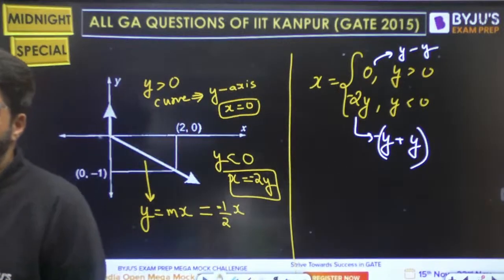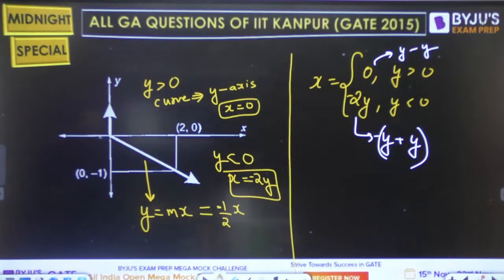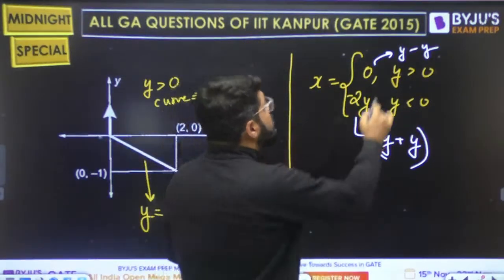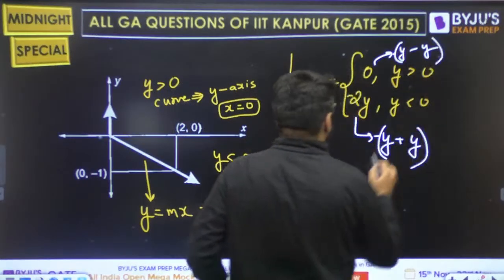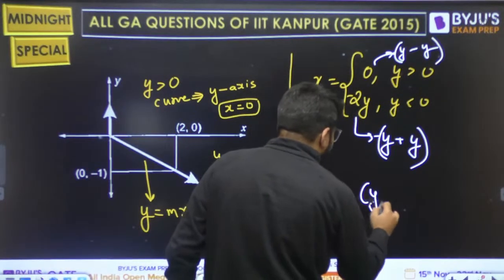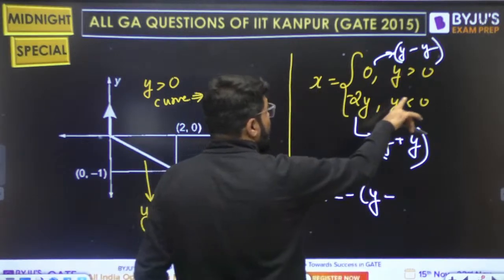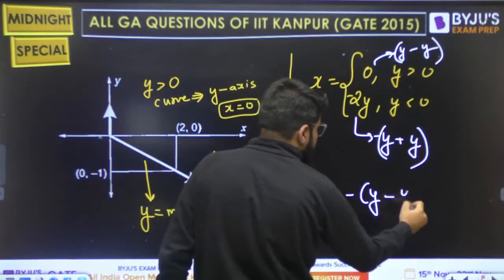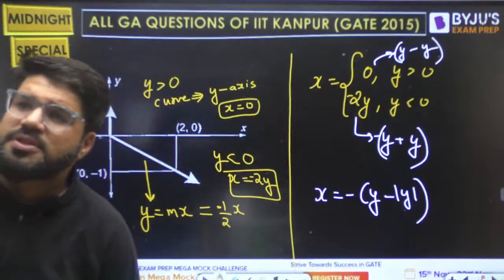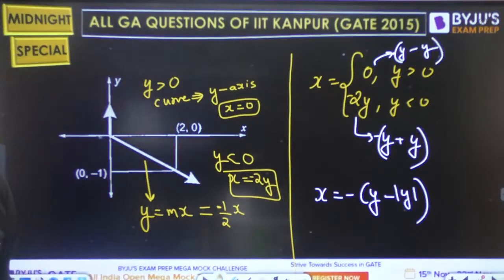Correct observation. So this is minus of y plus y. Upar wala hai y minus y. So that also I can write minus of y minus y. So what is x? देखो, for y less than 0 I have plus y, तो इसको लिख दो y minus mod y. Or you can go and match the options.